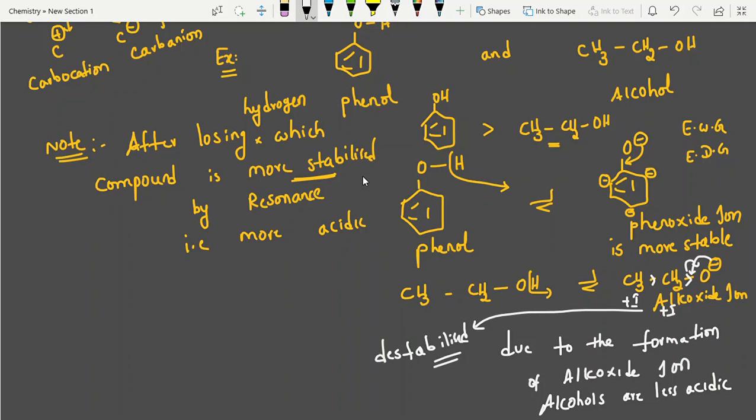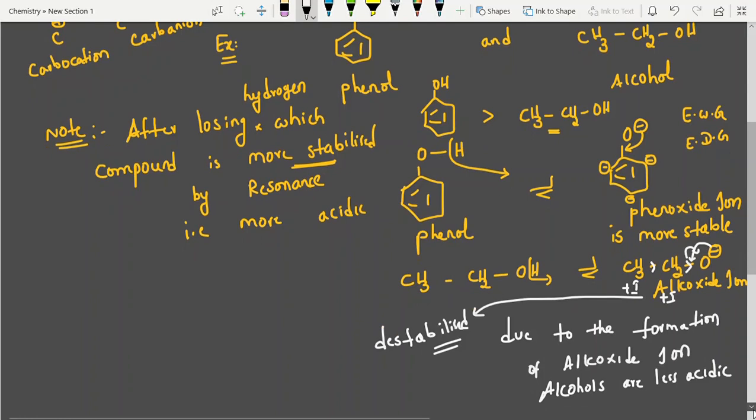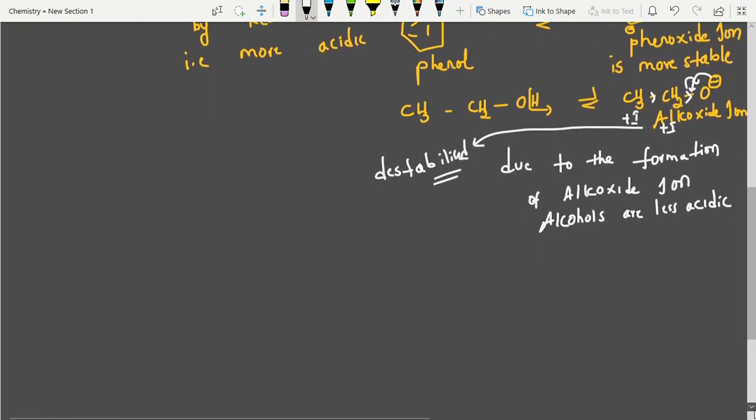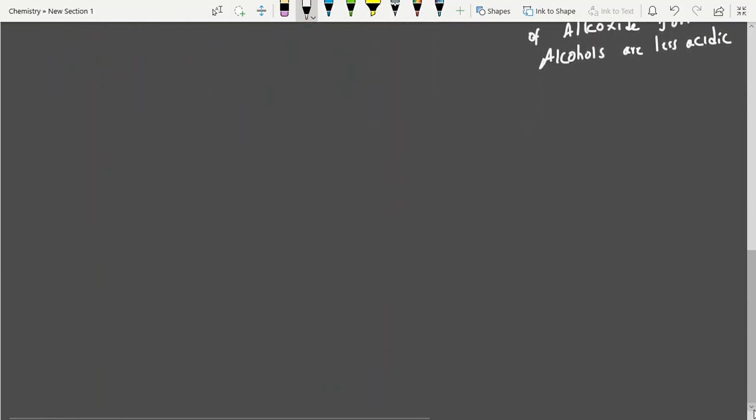Not only phenols, we have a big list. I am going to write the first list. Sulfonic acid, the tosyl groups are generally good leaving groups. Why good leaving groups? They come from strong acids. Strong acids always give weak bases, and weak bases are good nucleophiles. Like that, students. Now I am going to give the acidic nature order.